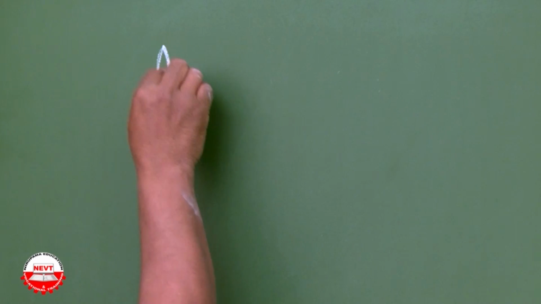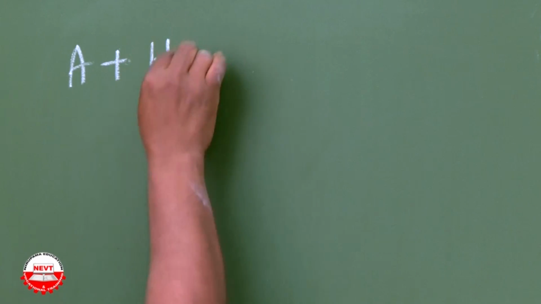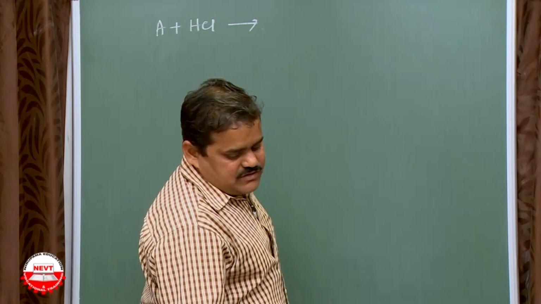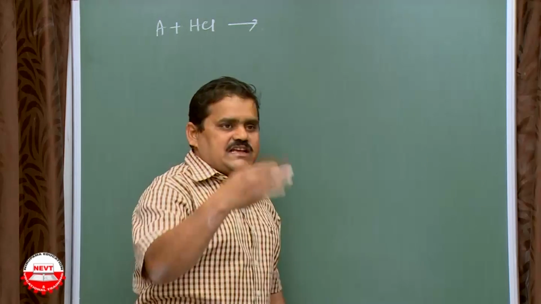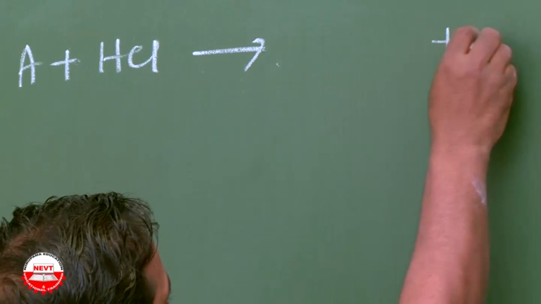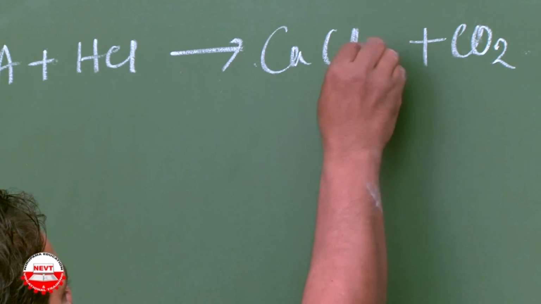Write the balanced chemical equation if one of the compounds formed is calcium chloride. Which gas extinguishes a burning candle? That is CO2. One of the compounds is calcium chloride.